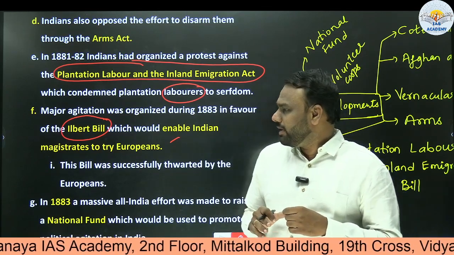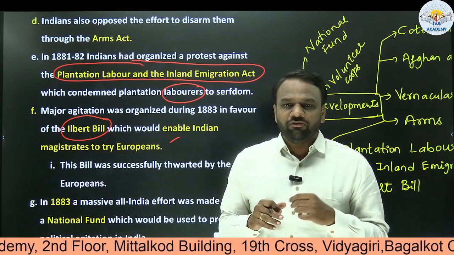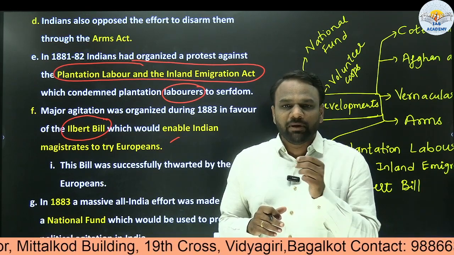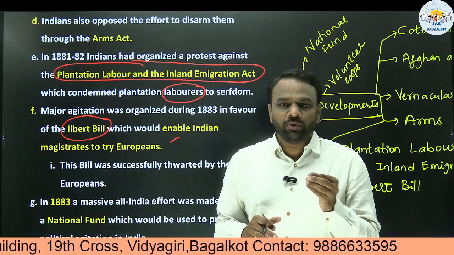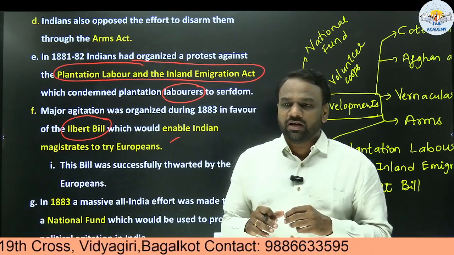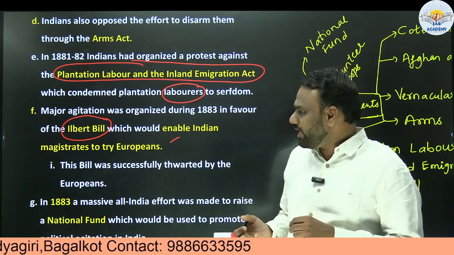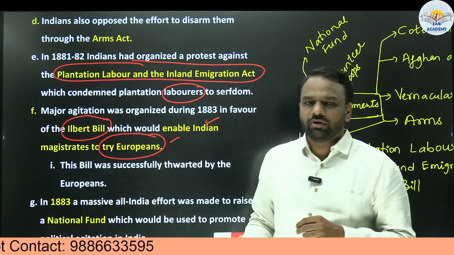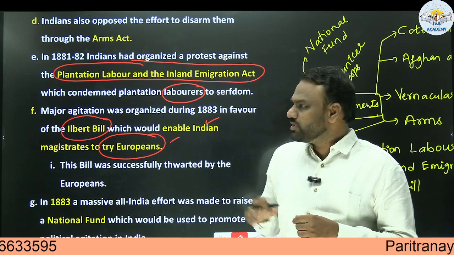But when it comes to a European residing in India, if he has committed any mistake, then punishment could be given to him only by Europeans. Indian judges could not give punishment to Europeans. So this was the case. But through the Ilbert Bill, they wanted to make a provision wherein an Indian magistrate can also try or punish Europeans.